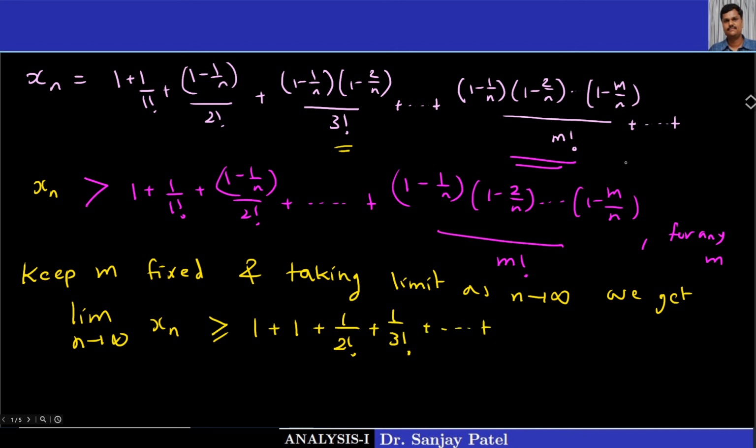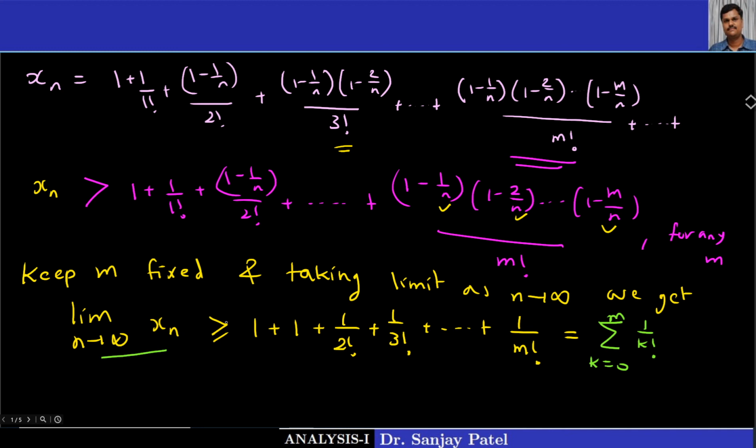In the last term, 1 upon n, 2 upon n, up to m upon n all tend to 0, so we get 1 minus 0, 1 minus 0, m times. So we get 1 upon m factorial. And what is this value? This value is nothing but the sum of 1 upon k factorial, where k goes from 0 to m. And what is the left hand side?